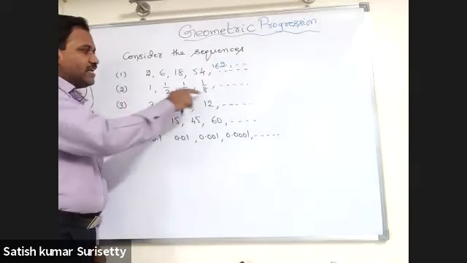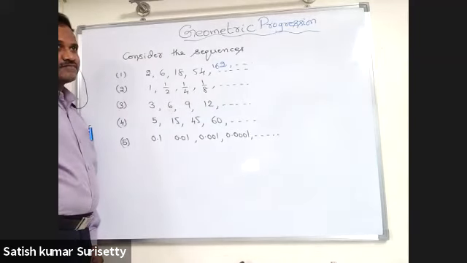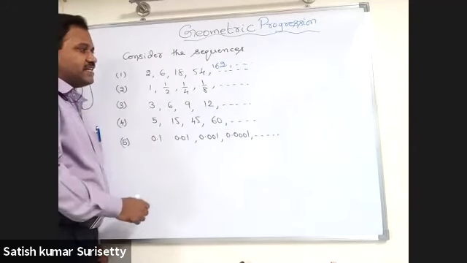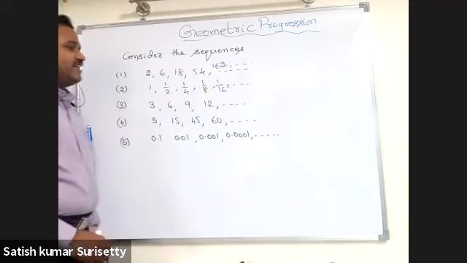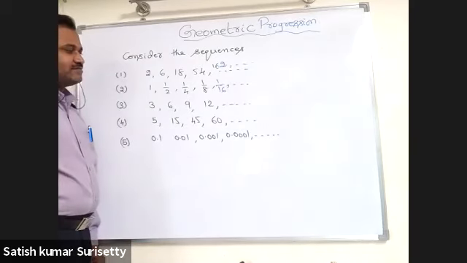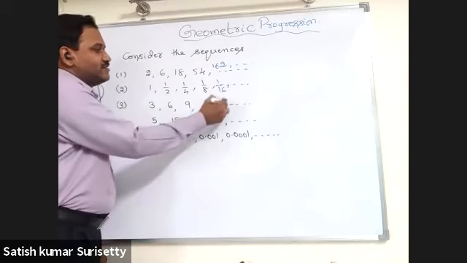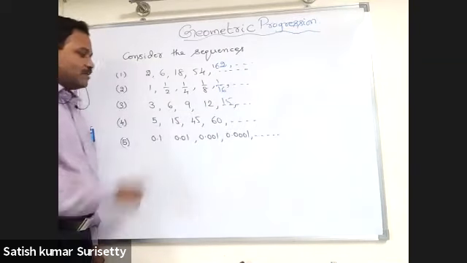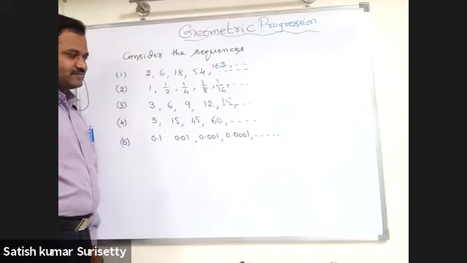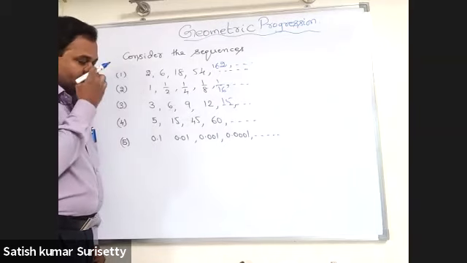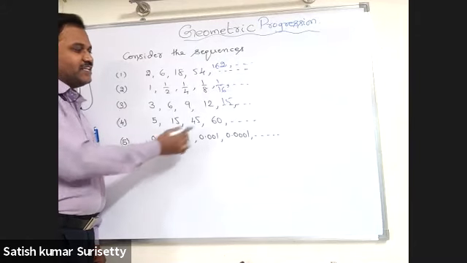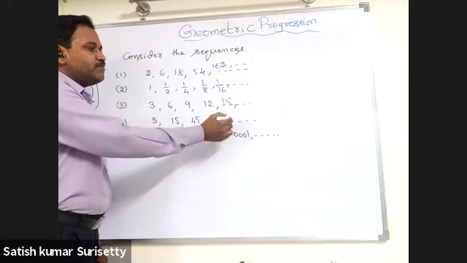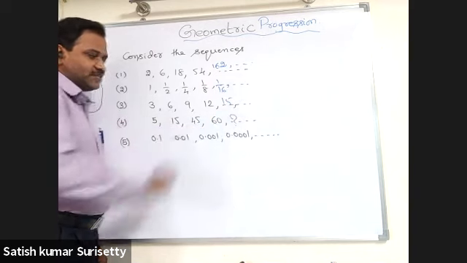Next, is it possible to calculate the next number in the second case? Yes, sir. Tell me the next number in this case. 1 by 16. Okay. Next, what about in this case? Yes, sir. 15. What about in the fourth case? No, sir. Because in the first 3 terms it is being multiplied by 3, after that it is not the same. That means here it is not possible to say the next term.